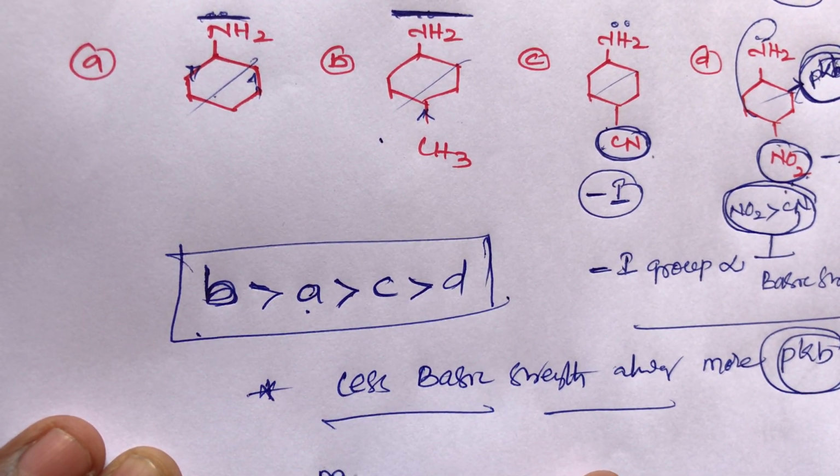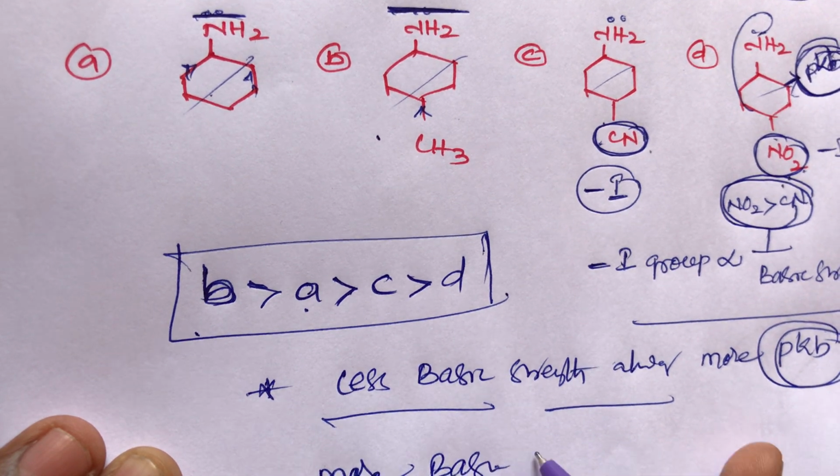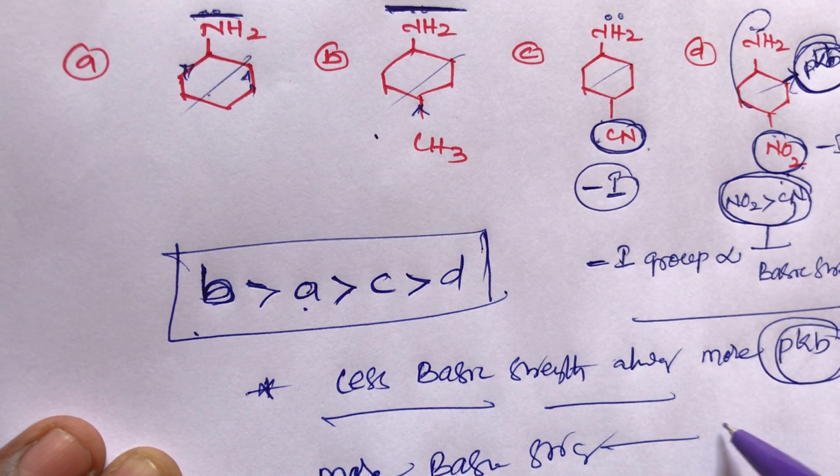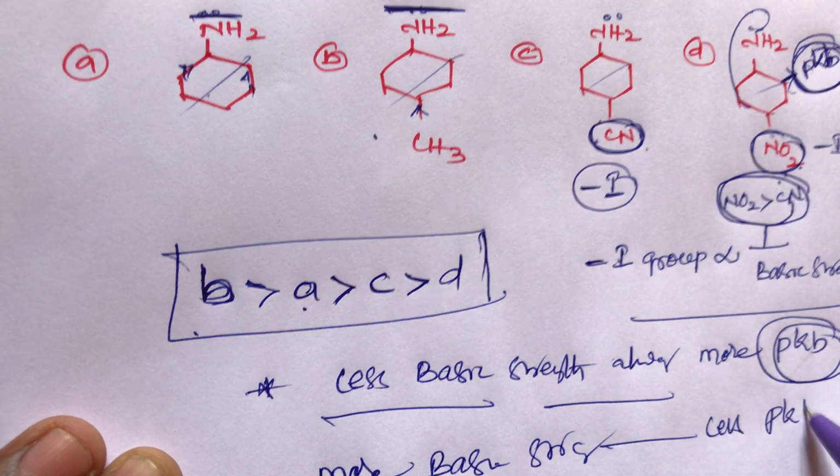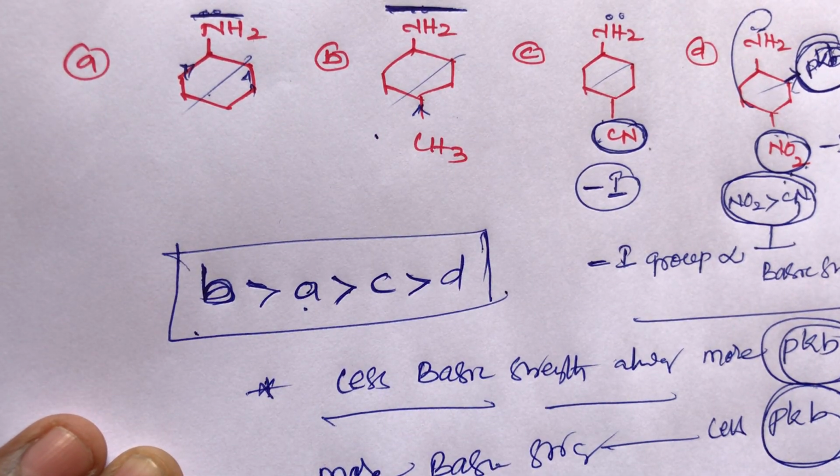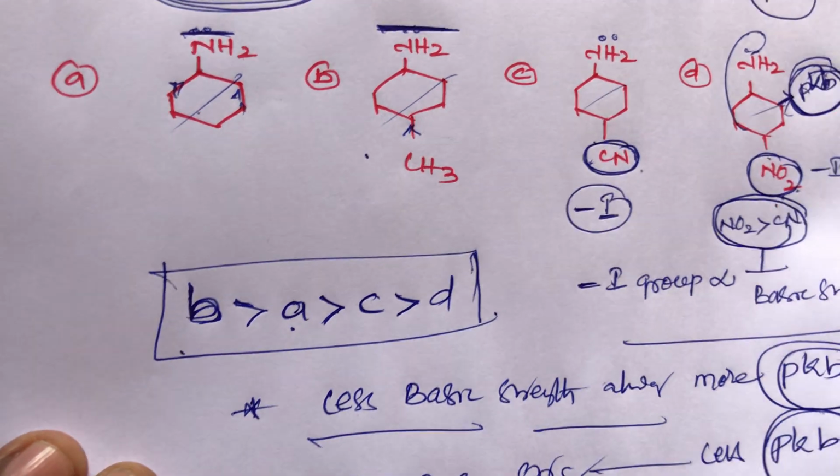And more basic strength compounds always have less pKb. This is very important, student. So that is the Kb and pKb. Once again, student, more basic strength compounds always have more Kb and less pKb, and less basic strength compounds always have less Kb and more pKb. This is the simple trick, student.